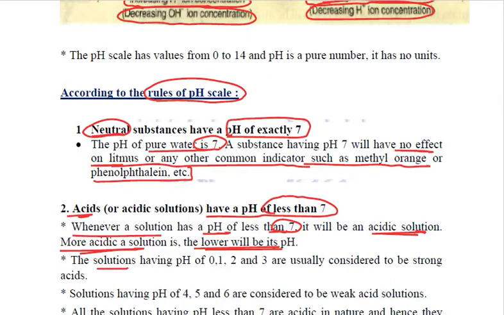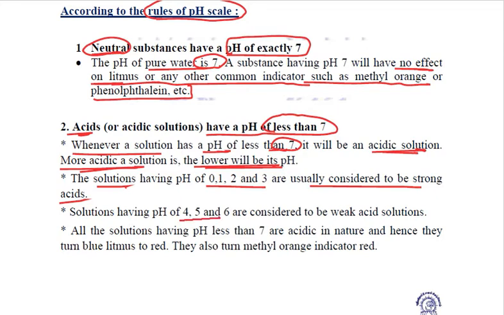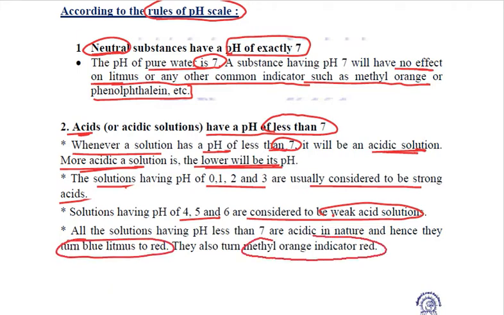So the solutions having pH of 0, 1, 2, 3 are considered to be strong acids. And the solutions having pH of 4, 5, 6 are considered to be weak acid solutions. Right? And since any solution having pH less than 7 is an acid, they all will turn blue litmus to red. They all will turn methyl orange indicator to red. Fine.